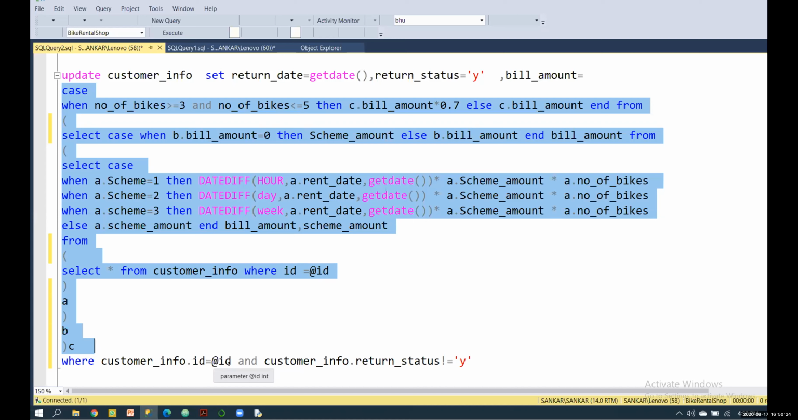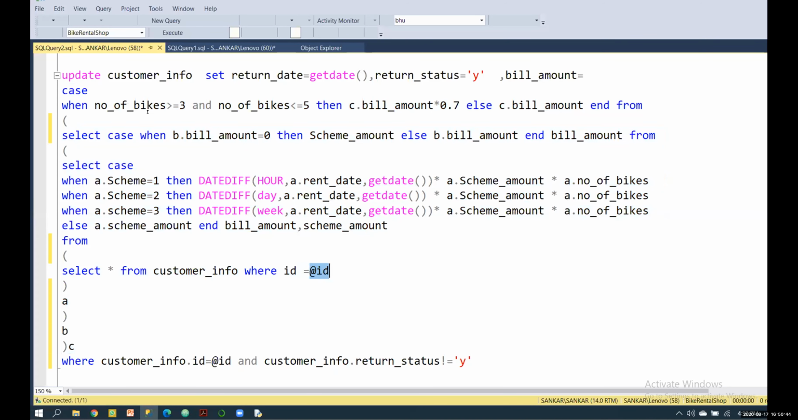in Python. And after that, it checks if the customer status is not equal to y. If it is equal to y, the bike is returned, right? So that's why I'm giving not equal to y. Okay, is it clear?